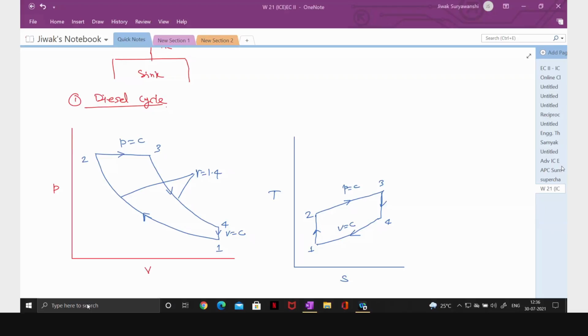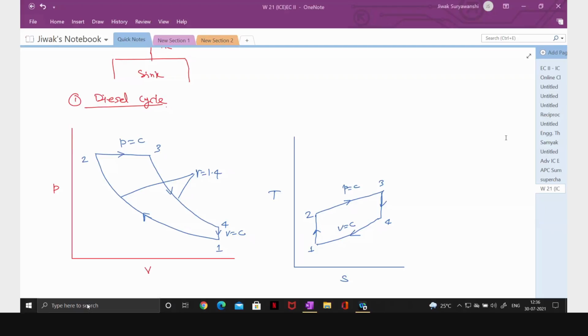And 2 to 3 is constant pressure and 4 to 1 is constant volume. The constant volume line is more steeper. Correct. The constant volume line is more steeper than the constant pressure one.